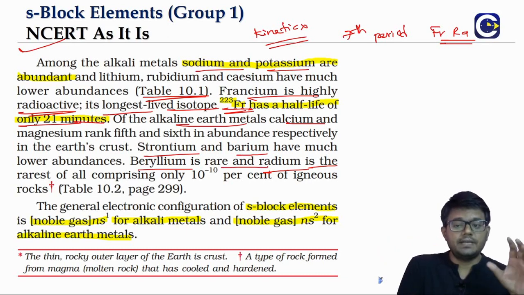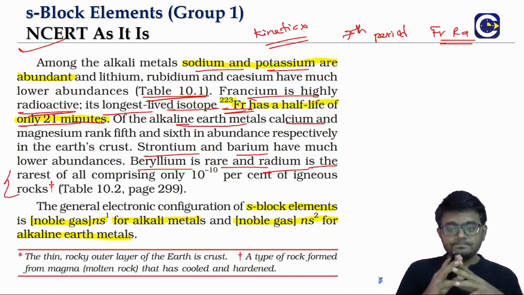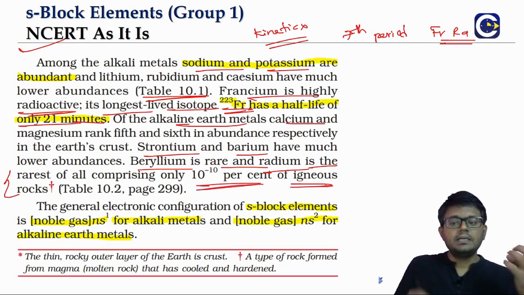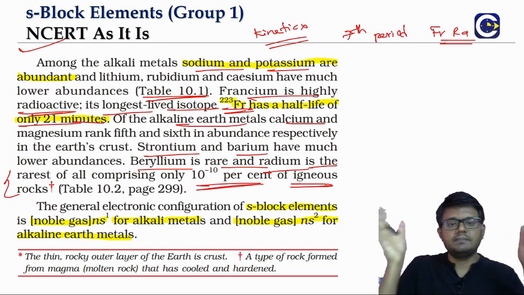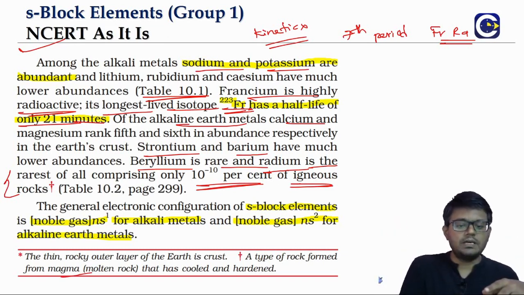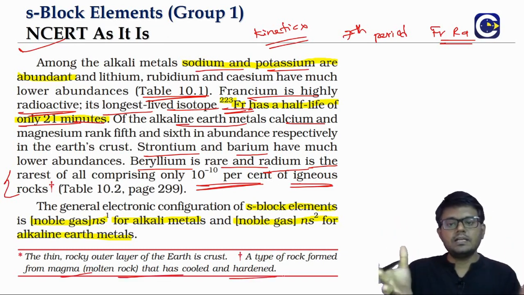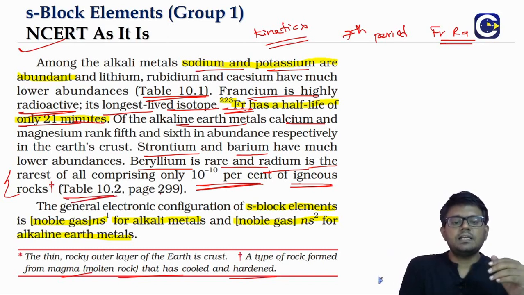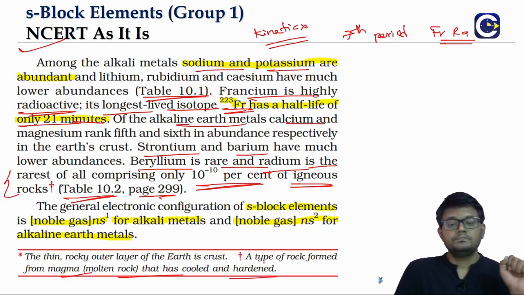In fact, radium is present in a very minute proportion, like 10 power minus 10 percent, in igneous rocks. Igneous rocks are formed when magma gets cooled. So magma is getting cooled and it will harden into a rock. That's what we call igneous rock. These things we will see in table 10.2 when we discuss the second group.